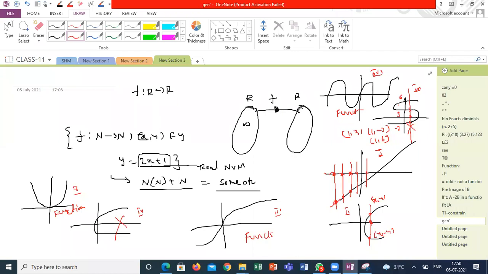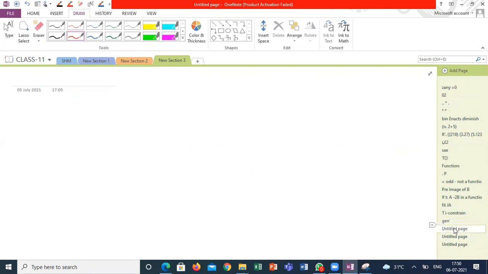From the board point of view, the numericals are very simple. They will give some relation and ask whether it is a function or not, or ask us to draw the graph of the function and find its range and domain. They may give one graph and ask us to write the range and domain, or to draw the graph of the function. There are a few points I want to share with you. I felt they are a little important if you are practicing higher level numericals.